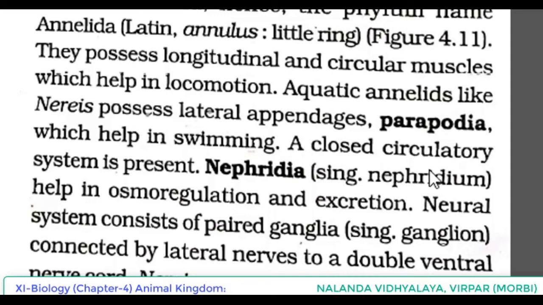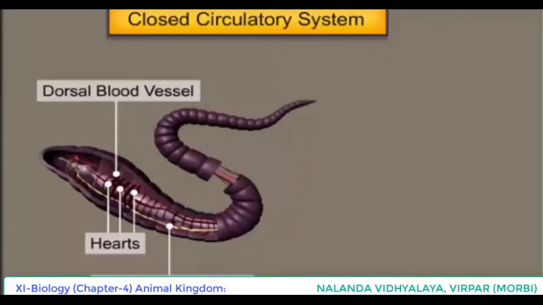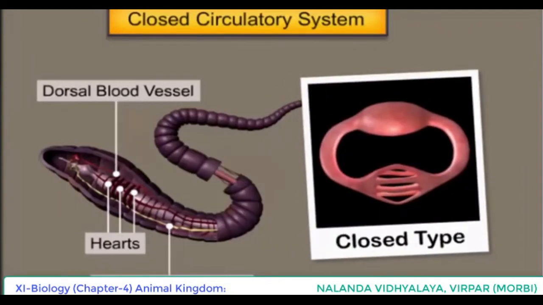Now a closed circulatory system is present. What does it mean, closed circulatory system? When we were discussing the basis of classification, that time we told that regarding digestive system, it is complete or incomplete. Circulatory system open or closed. That time we gave the difference between open circulatory system and closed circulatory system. In closed circulatory system, well developed vascular system is present. So in the case of annelids also closed circulatory system is present.